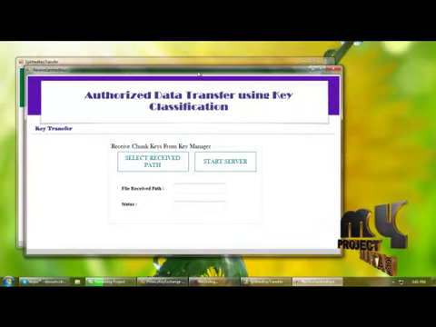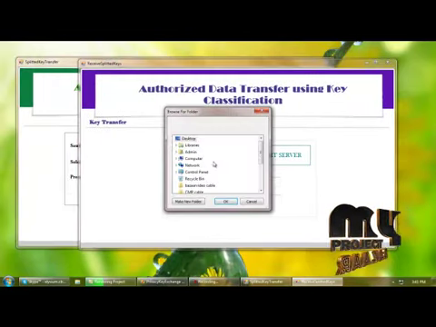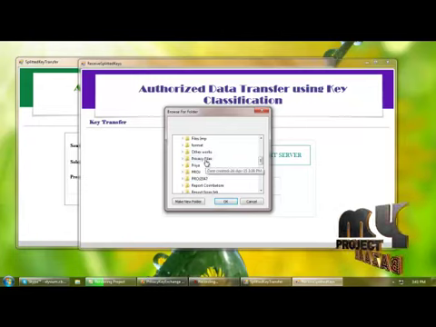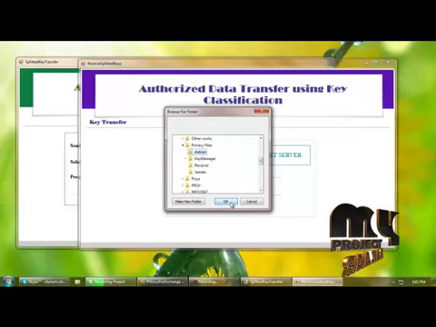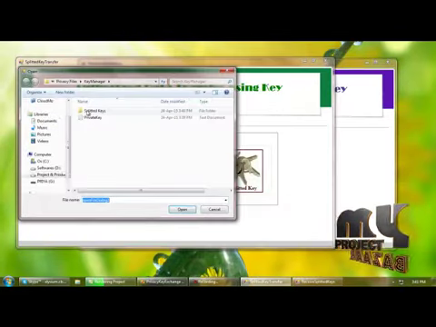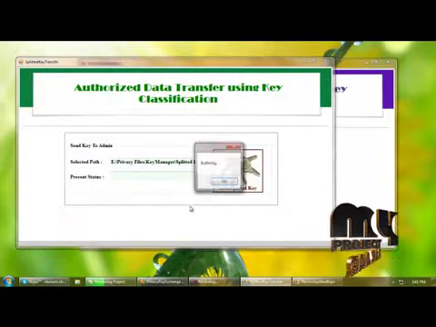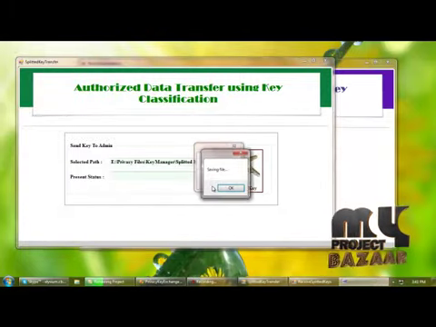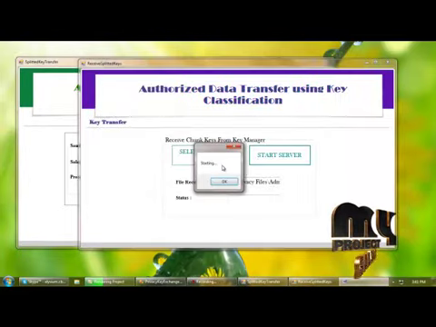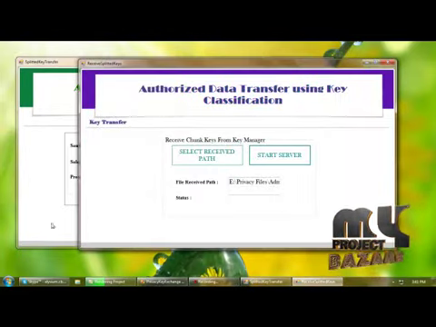For that we need to select the receive path. So I'm selecting the receive path as admin. I'm starting the server for receiving the file. Here I'm loading each split key, and then again starting the server for receiving key 2.